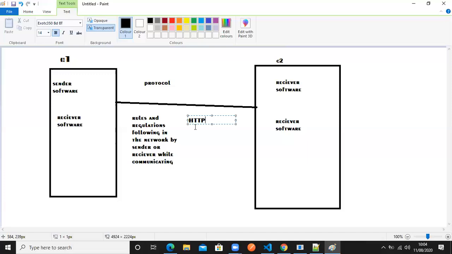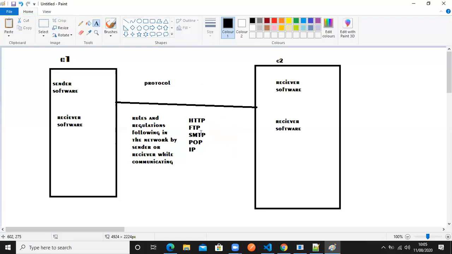HTTP protocol, FTP protocol, SMTP, POP, IP, etc. So many protocols are available in the world. So what are they? They're all sets of rules actually. Each and every protocol is a different way of communication. Rules will be given to the sender and receiver. That's it. FTP will follow some kind of rules and regulations. SMTP will follow some kind of rules and regulations. So all these things will differ based on the protocol we use. Understand? Most of the time only a few protocols are used. Most of the time we use the HTTP protocol only. That's what we discussed.